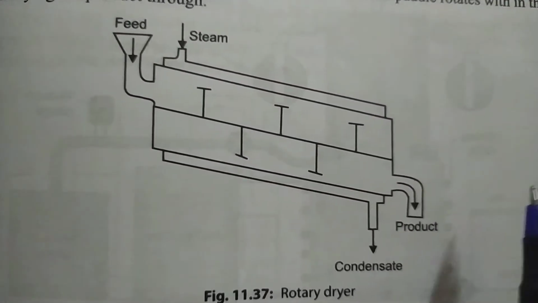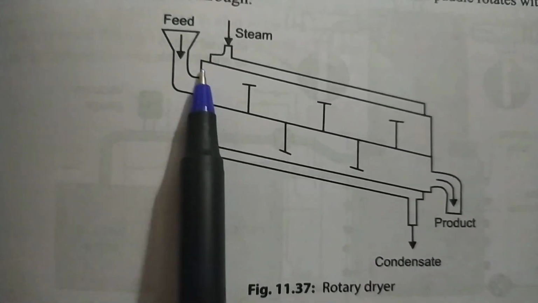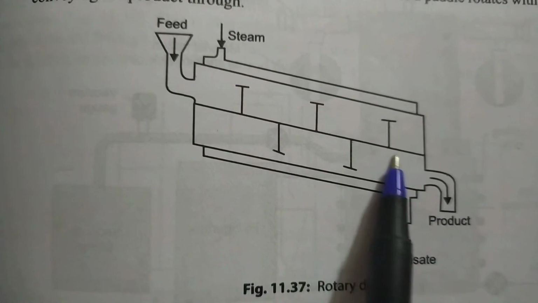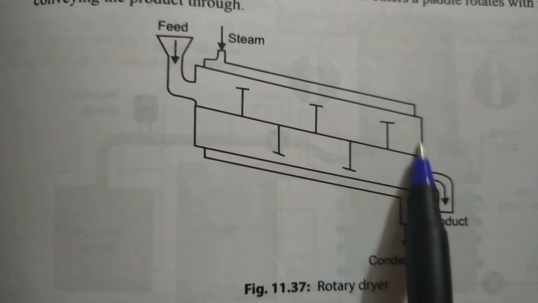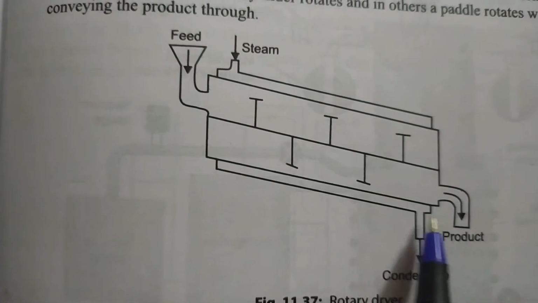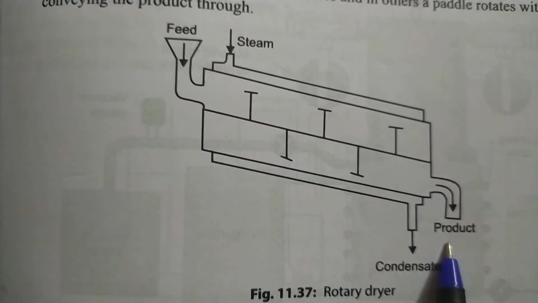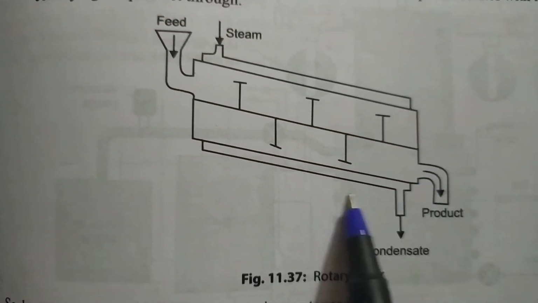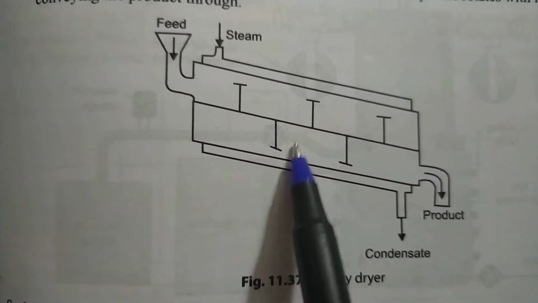This is called the rotary dryer. So what you are seeing here, we have the feed here. This is a horizontal chamber. Steam is passed to this. It will bring high temperature, and a condensate is formed here, and the product will be obtained from this drum. So there is hot steam passing the drum, and the high temperature, of course this will be rotating.